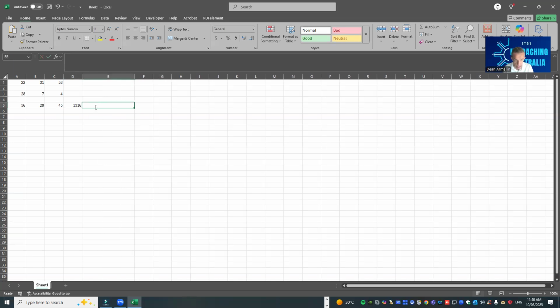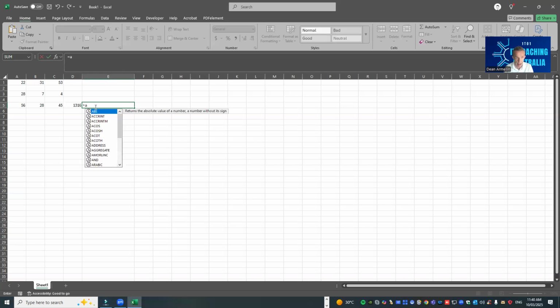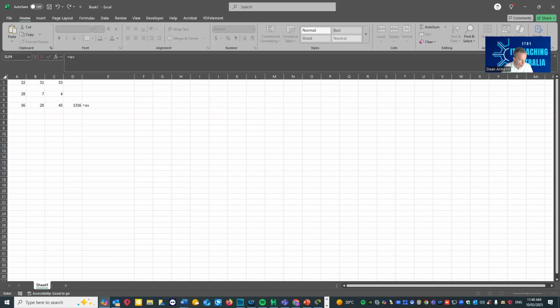However, also, if you type in equals and then, say, any letter, it'll give you a series of formulas that you can use, like average, which we'll take a look at in just a few moments, or the average of A, the average of if, and the average of ifs. We'll be looking at those in later tutorials, in our advanced and intermediate tutorials on Excel here on our YouTube channel. Let's have a look at some of the common functions.